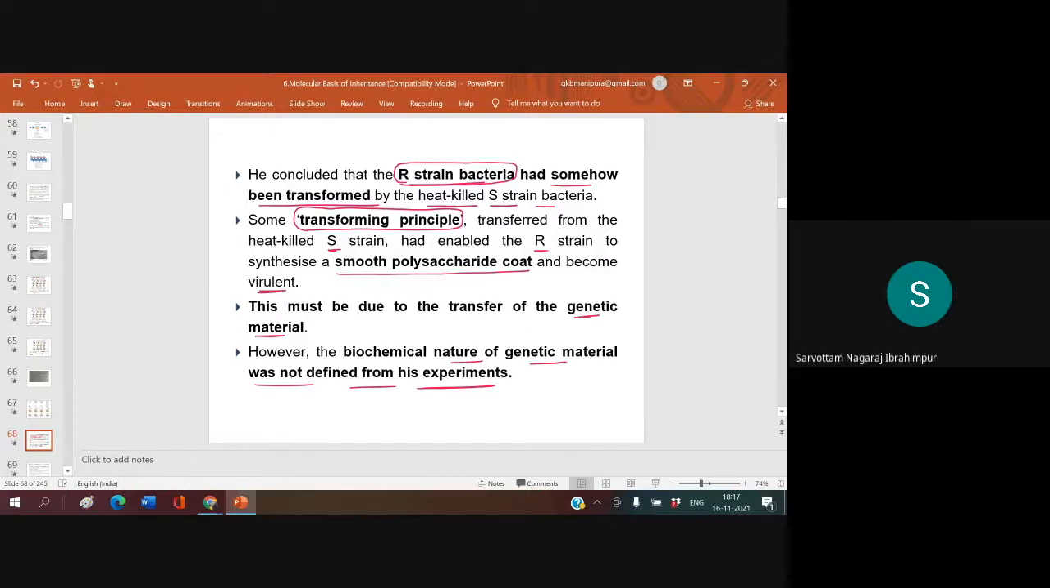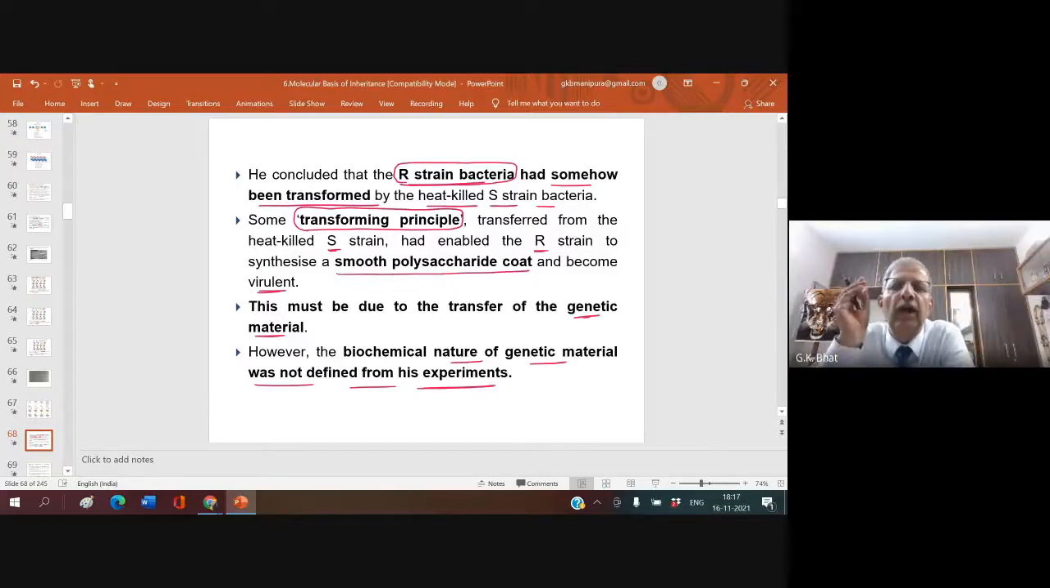Sir, can you once explain what is the difference between rough strain and smooth strain, sir? No, the smooth strain has a polysaccharide coat. Rough strain does not have that polysaccharide coat, structurally. And smooth strain is virulent. Virulent in the sense it used to kill the mouse whenever the mouse got infected. If a smooth strain bacteria infects a mouse, the mouse is going to die. Rough strain never used to kill the mouse. Understood? Who asked this question? Yes, sir. Sarvottam asked.